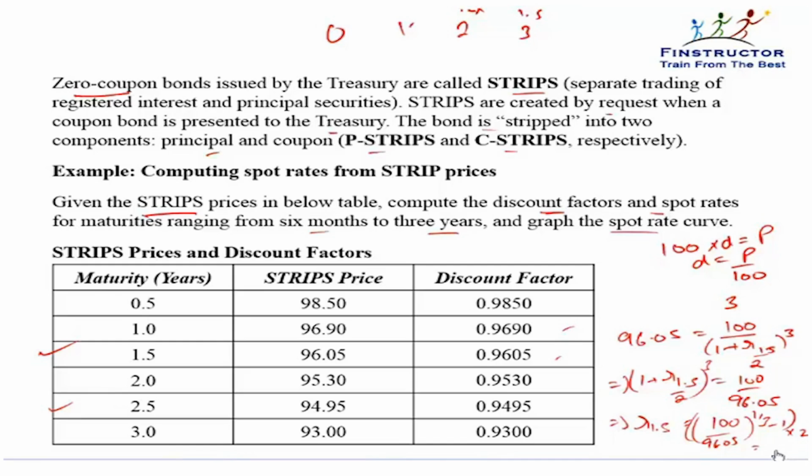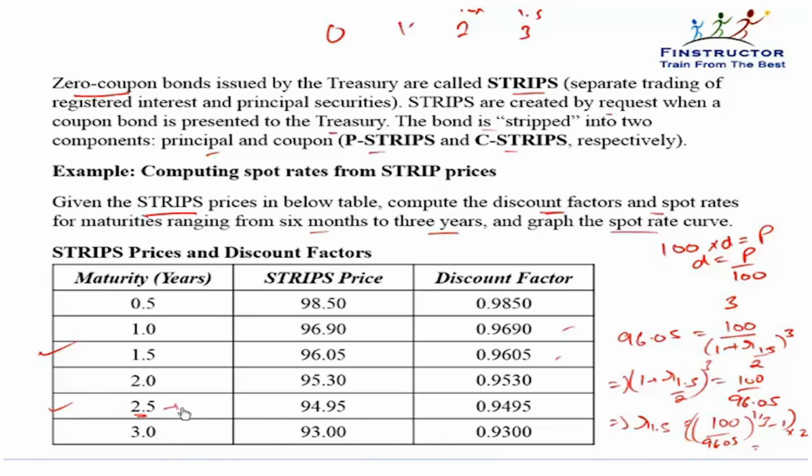Please complete the calculation. I do not teach you the maths, but the concept of spot rates. Similarly, if you are asked to calculate the 2.5 year spot rate, that is, if cash flows are coming 2.5 years later, what should we discount them back? In the market, there is a cash flow that is coming 2.5 years later.